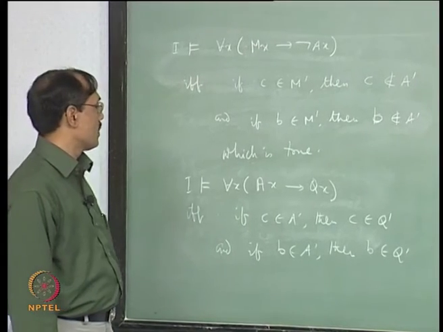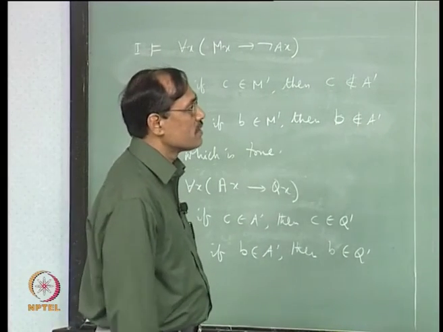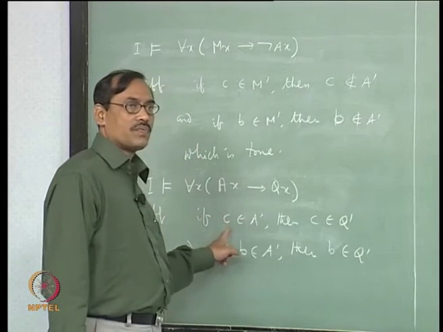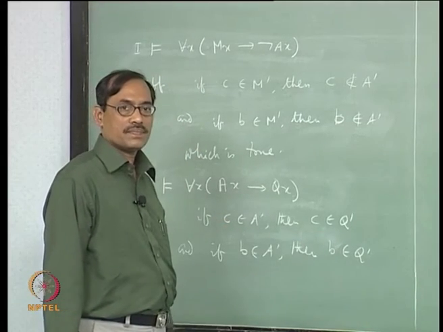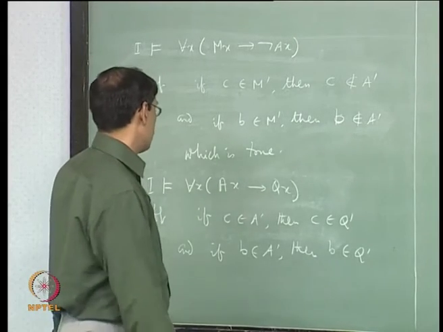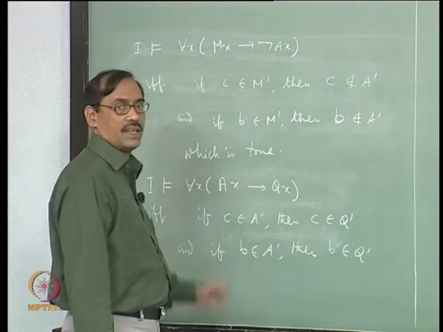Okay. So, now we use our data. C does not belong to A prime. So, the first sentence is vacuously true, right.